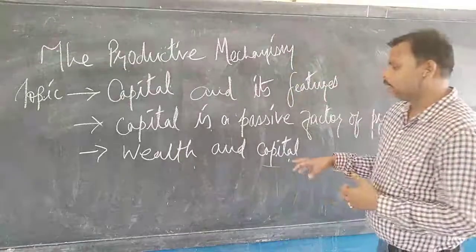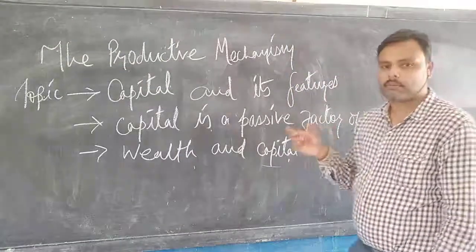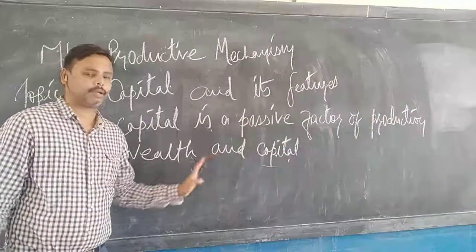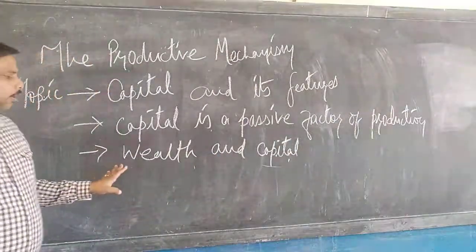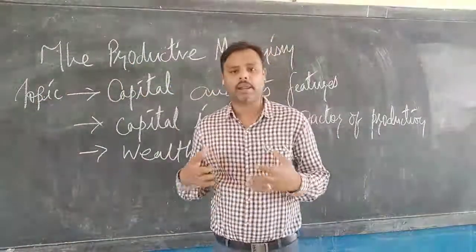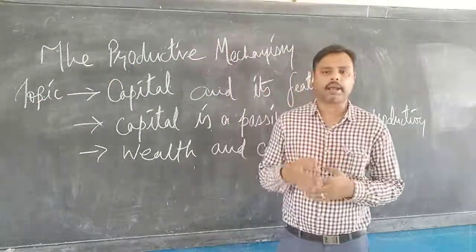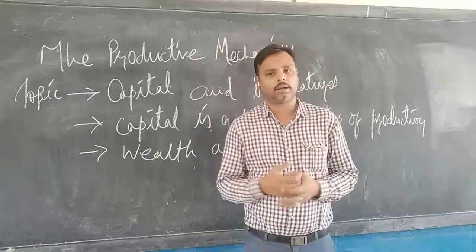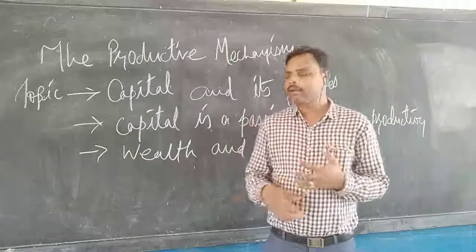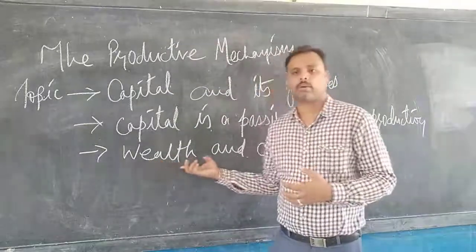Now, the first difference that you need to understand is between wealth and capital. What is wealth and what is capital? How is it different from capital? For example, if you own a land, suppose you have a land in Naklaskegan and you are the owner of it. The moment you are an owner, that means you are owning wealth.